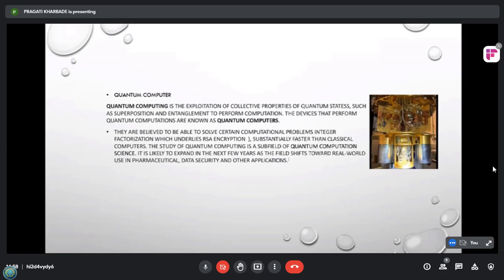They are believed to be able to solve certain computational problems, such as integer factorization, which underlies RSA encryption, substantially faster than classical computers. The study of quantum computing is a subset of quantum information science, and it is likely to expand in the next few years as the field shifts towards real-world use in pharmaceuticals, data security, and other applications.